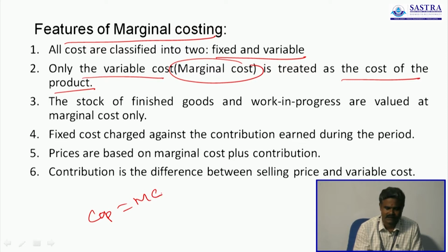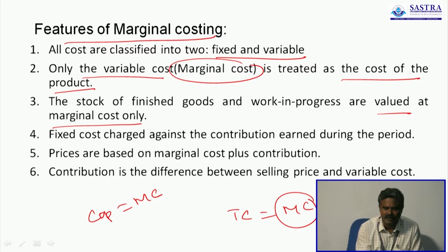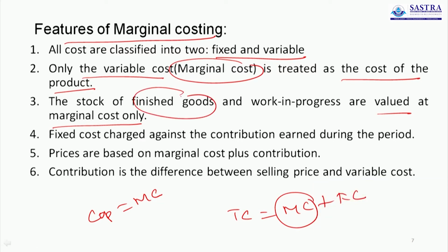As we already discussed, the stock of finished goods and work in process are valued at marginal cost only, because the total cost equals marginal cost plus fixed cost. Here we use only marginal cost to find out the value of finished goods as well as work in progress.